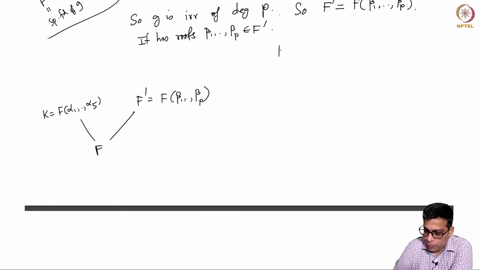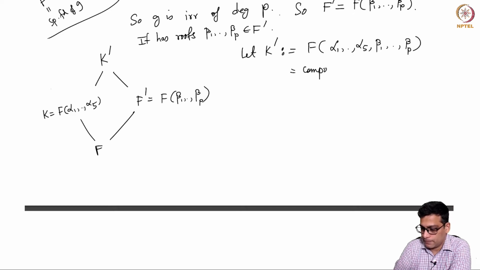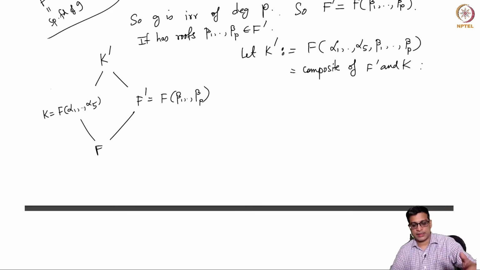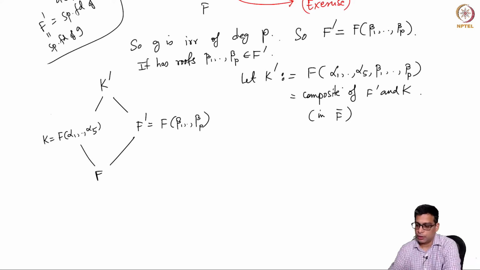Now let K prime be F adjoined all of them. So K prime is the composite of F prime and K. Obviously, right? That is the smallest field, let's say in F bar. I need to say, composites are really made meaningful only in a bigger field. I can take it to be in F bar, right? Because any field that contains both K and F prime must contain alpha 1 through alpha 5, beta 1 through beta p. And this is the smallest such field.